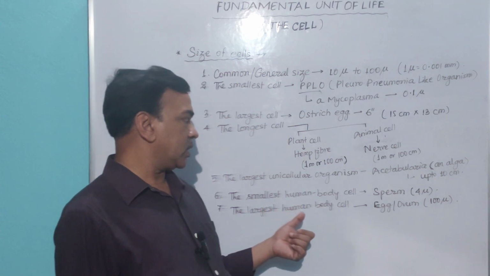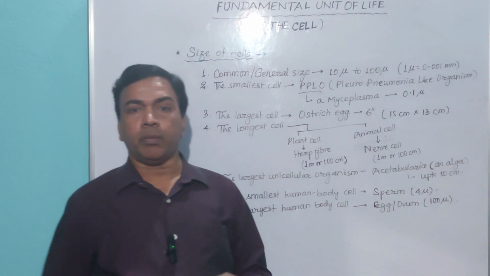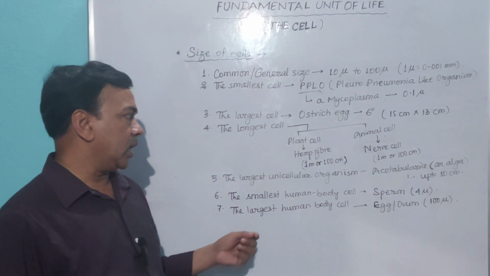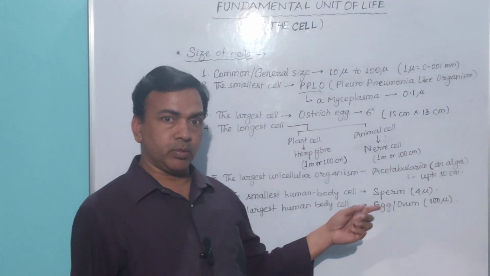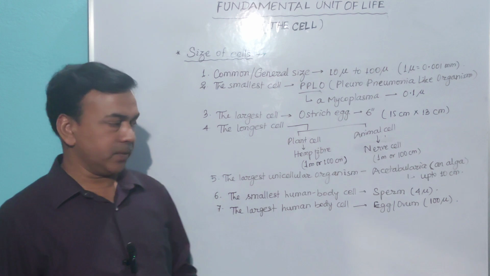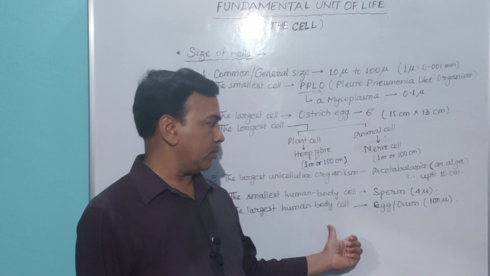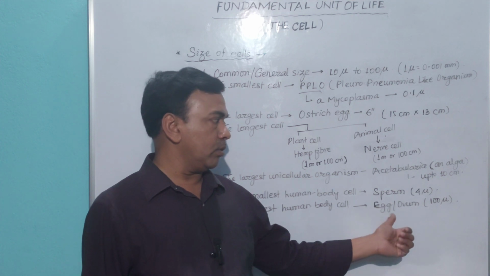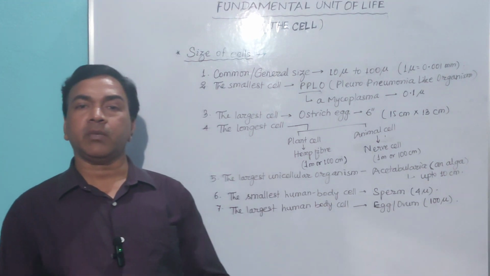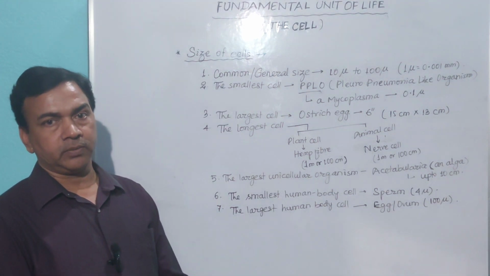The smallest cell found in the human body is the sperm cell, which is 4 micron in size, and the largest cell found in the human body is the egg or ovum, which is 100 micron in size.